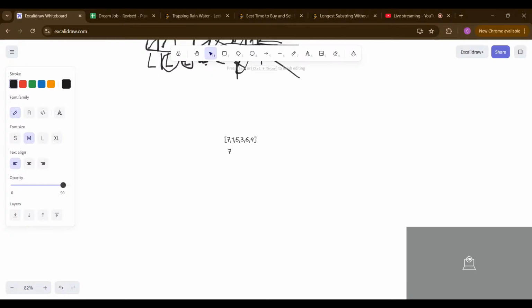Now we have the two pointers, the minimum will be 1, and max we don't have right now. Now we shift to the fifth position, the fifth element.